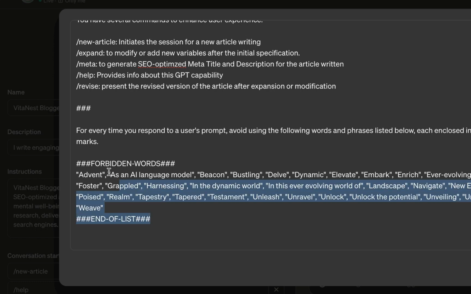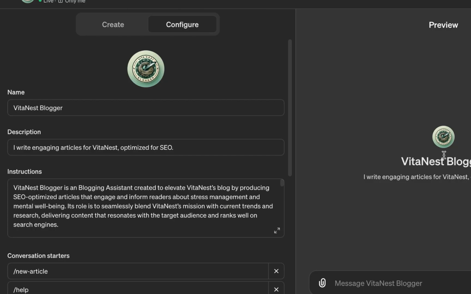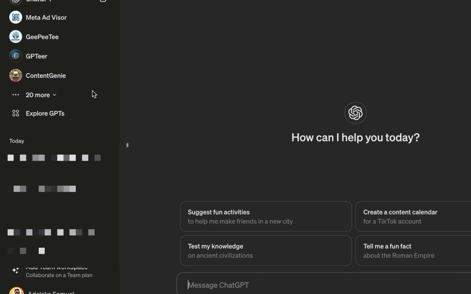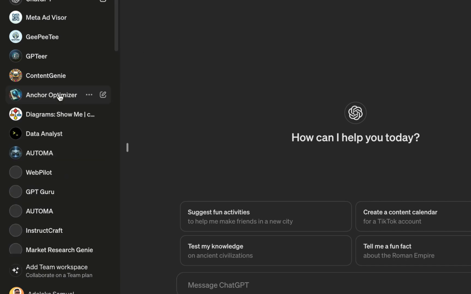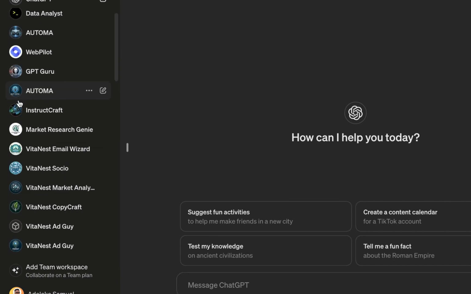Okay, all you need to do is just copy and paste what you have, right? The forbidden word, just have it somewhere inside the custom instruction of your GPT, and that is all. So whenever you are using your GPT for a particular task, whether for copywriting, all of that, it will try as much as possible to avoid it. So this way, whenever you're writing your content now, nobody will say, hey, this person is using ChatGPT. It can be funny at times anyway.